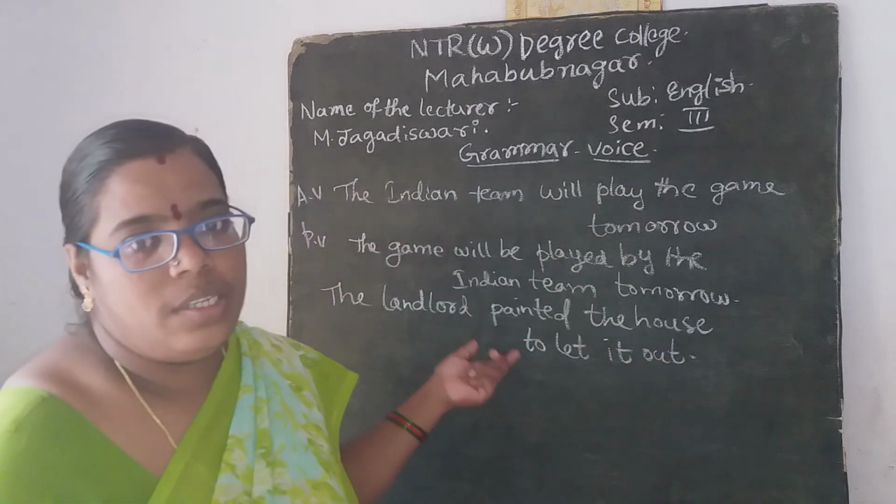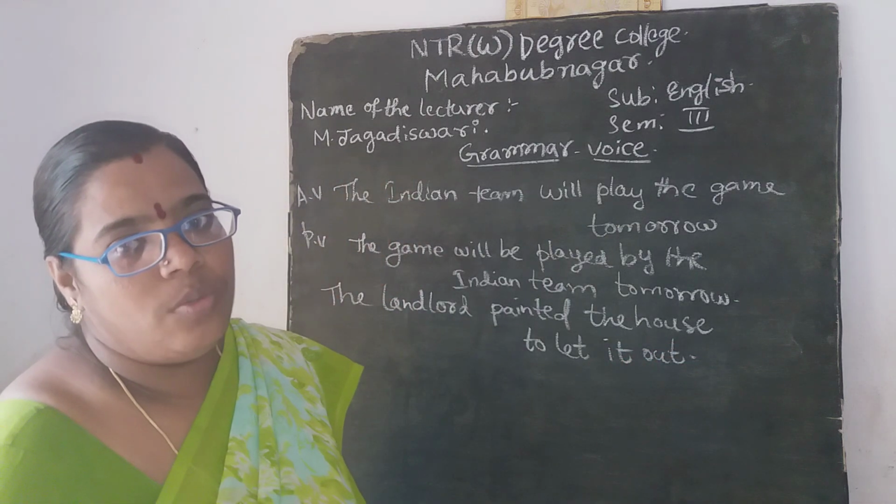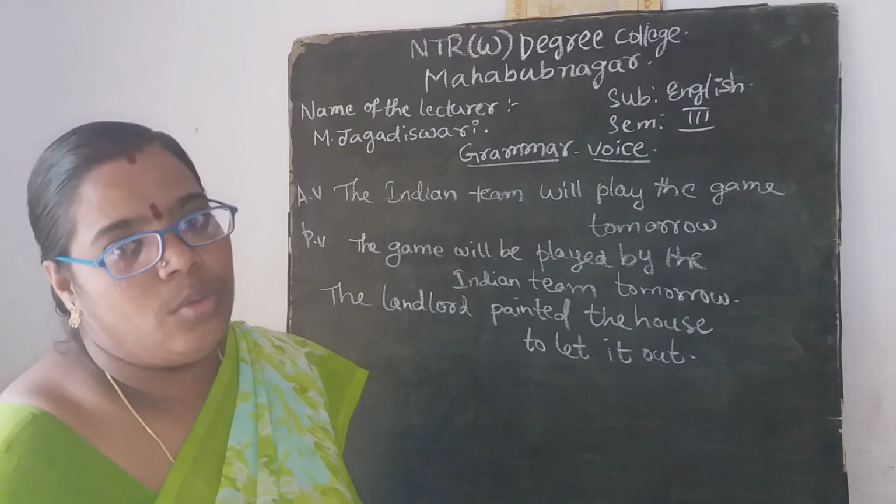So what is the change in this one? The house was painted by the landlord to let it out.